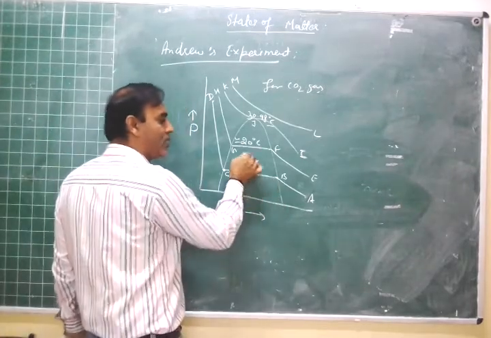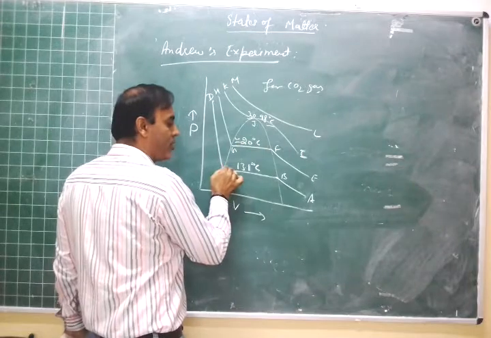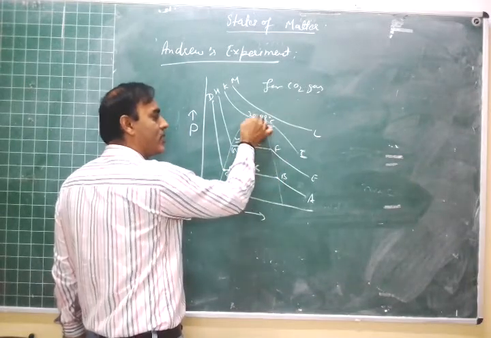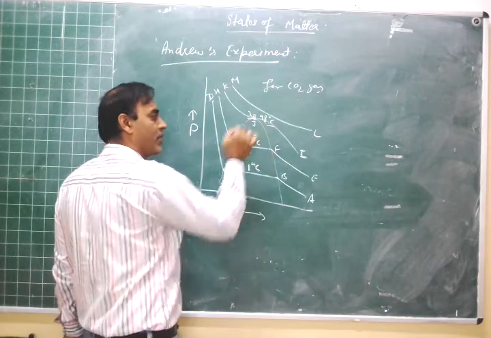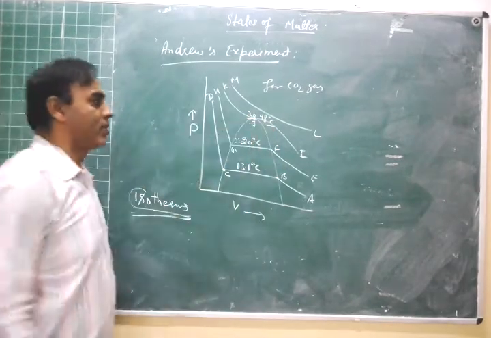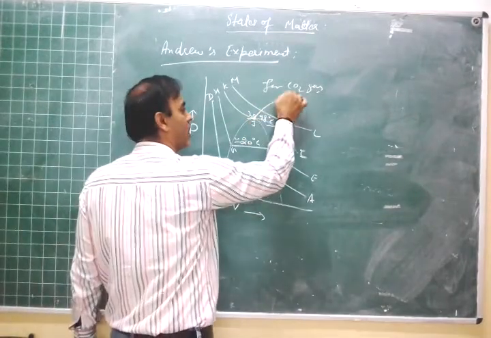Now as the temperature is increased, the horizontal portion of the graph decreases, and then this reduces to a point J. And this point J represents the critical temperature of CO2 gas.